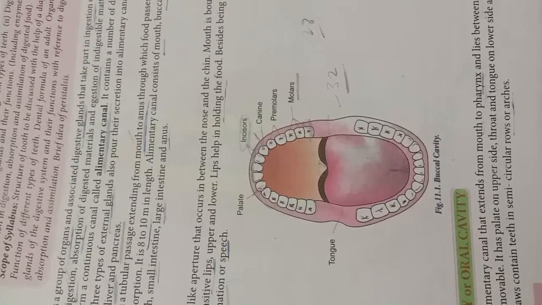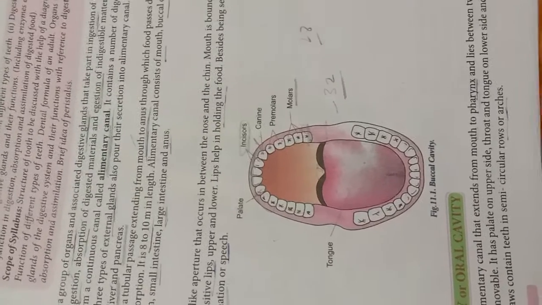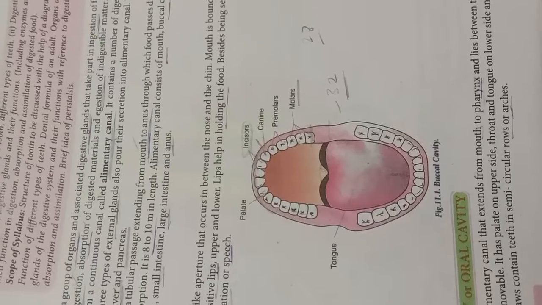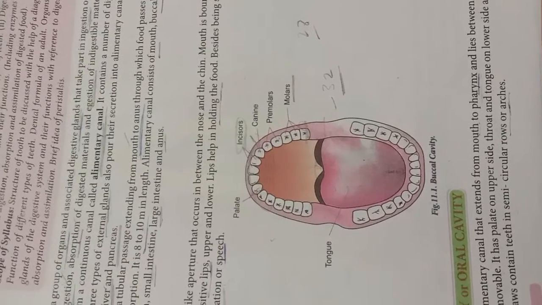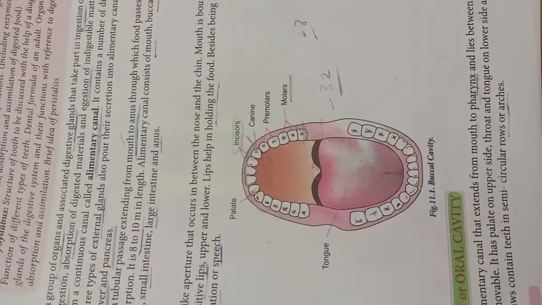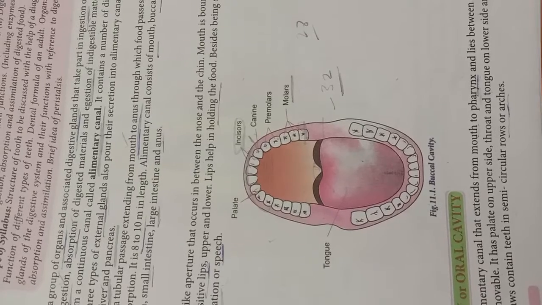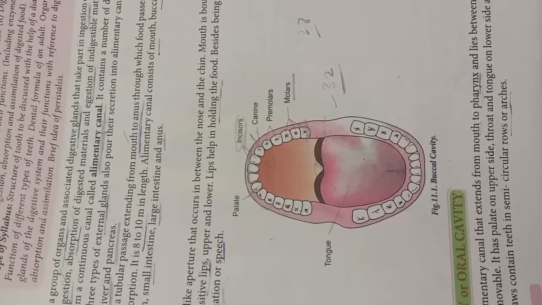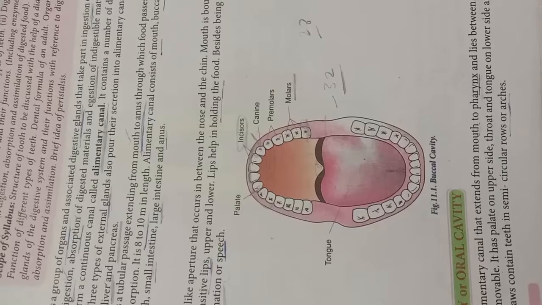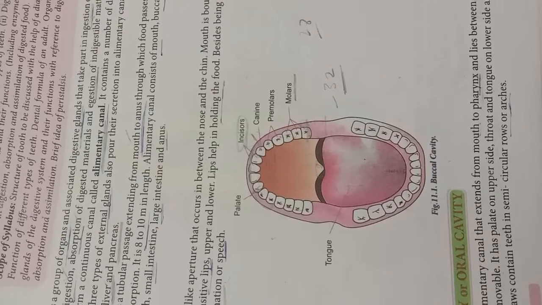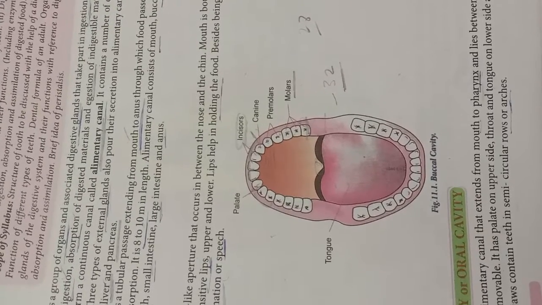The digested food, the nutrition, should be absorbed. Absorption is the process in which the digested food passes through the intestine wall and enters the blood. Absorption takes place in the small intestine.